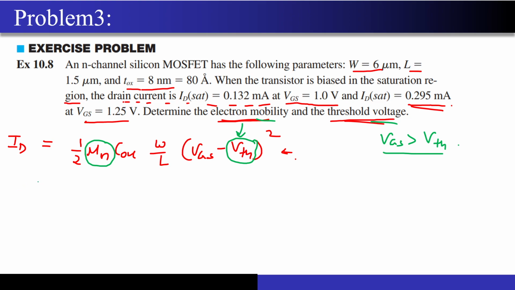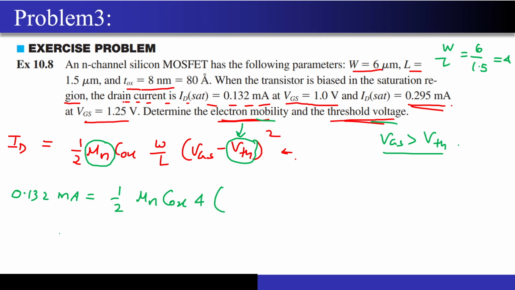Okay, I will do one thing. For one set of data, I will just write the equation in front of you. Then you guys tell me what should I do, okay? 0.132 milliamperes is equal to half mu n, which is still unknown, correct? So Cox I will just write as it is. Then the W by L ratio has been given as what? 6 micrometer upon 1.5. So W by L will be 6 upon 1.5. So this is the value of 4, right? So I will just write 4 over here, and then